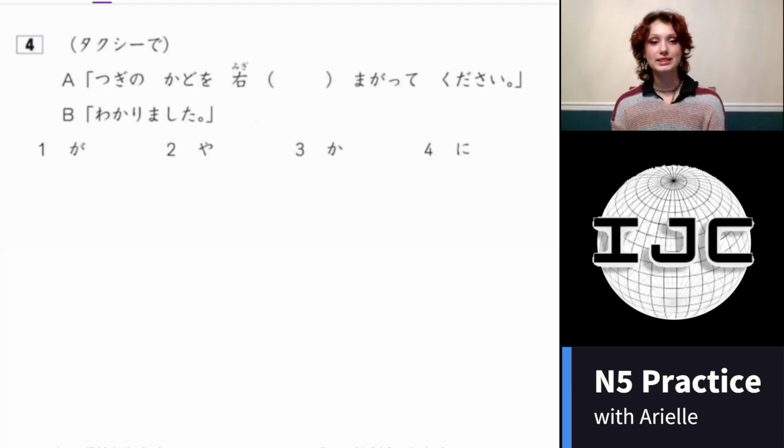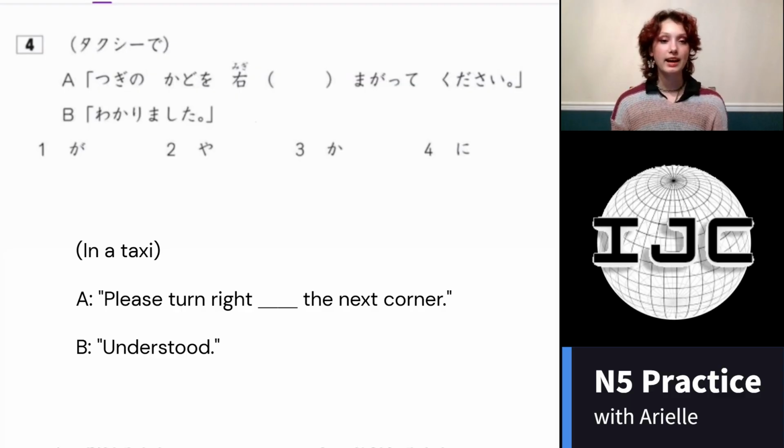Okay. タクシーで A says 次の角を右曲がってください。B replies わかりました。So translated, this is just in the taxi. A says at the next corner, please turn right. And B replies, I got it. Wakarimashita. So if you've had a direction unit or topic in any of your classes or textbooks, this might be a very familiar phrase to you. I know it is to me. And you might already know the answer.